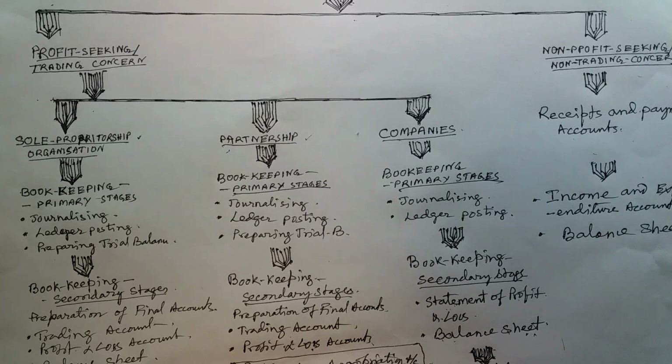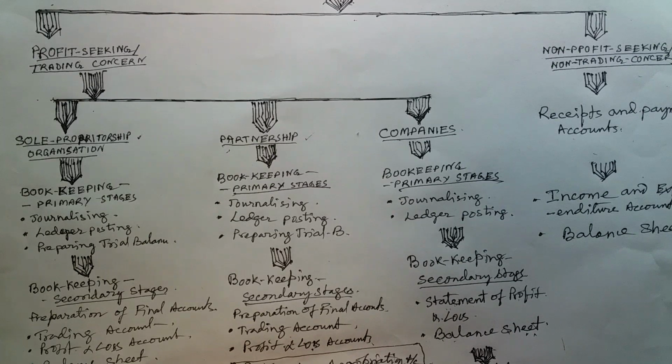What nature of transactions appear in the profit and loss appropriation account? They are more or less personal, between the firm and the partners, related to personal matters. Partners entitled to get salary, commission, interest on capital, and interest on drawing, all these items we bring into the profit and loss appropriation account. No business transactions appear here. It is the proper distribution of profit among the partners in the form of salary, commission, and interest on capital. That is the actual method of distribution of profit among the partners. Through this account we can distribute it.